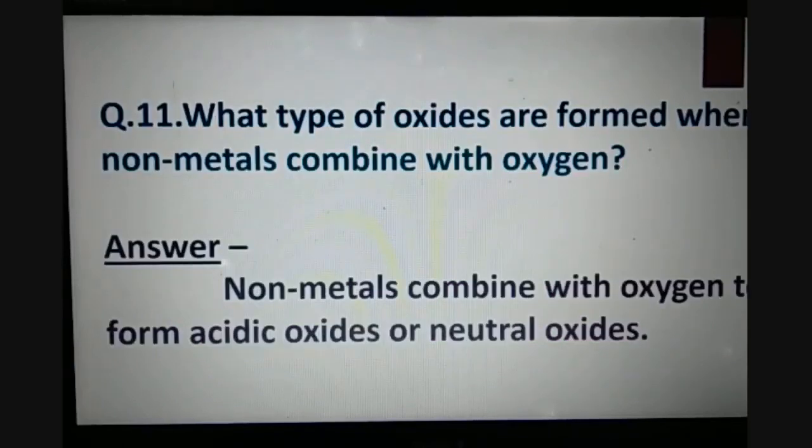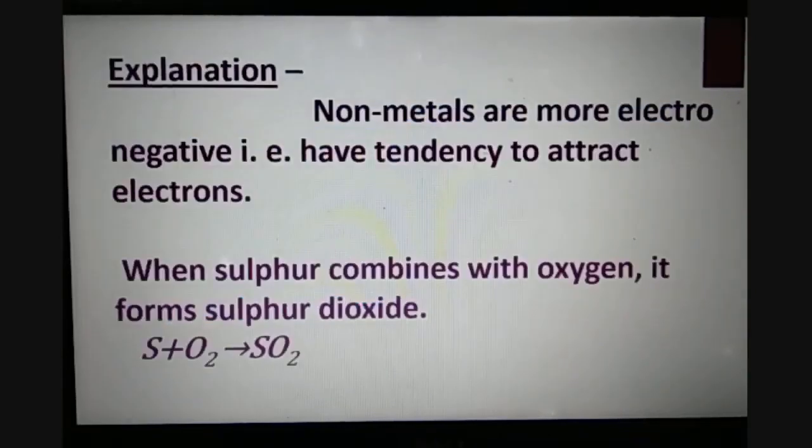Question number 11 is, what type of oxides are formed when non-metals combine with oxygen? Non-metals combine with oxygen to form acidic oxides or neutral oxides, because non-metals are more electronegative, that means they have a tendency to attract electrons.